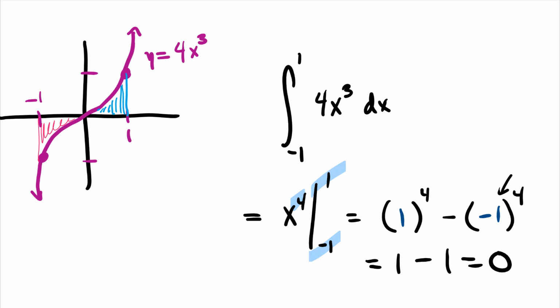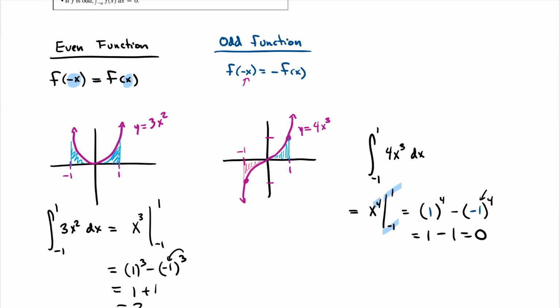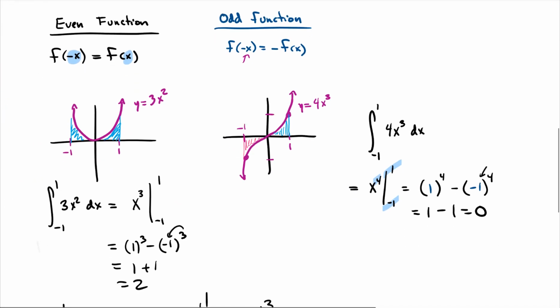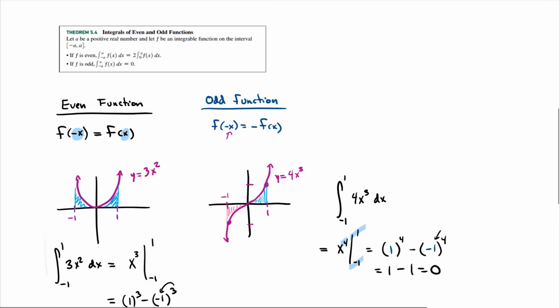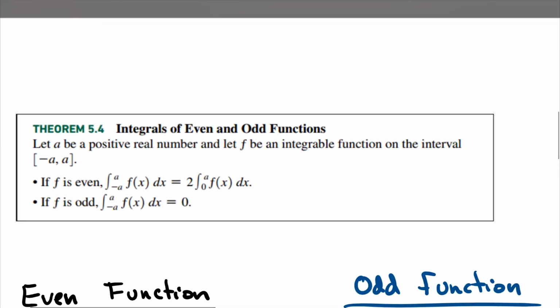Evens and odd functions. You want to get in there and play around with this. That odd function trick is great. Once again, there is our theorem. If f is even and you're going from negative a to a of some function, you could just do 2 times the integral from 0 up to a, because it's even. If it's odd, it's just going to cancel out if you go from negative a to a, and you're going to get an answer of 0 as the area underneath the curve. All right, we'll deal with the average value of a function or the mean value theorem for integrals in the next section. Moving right along.